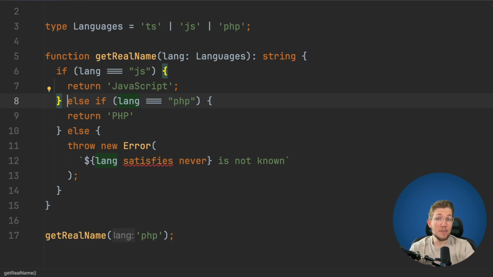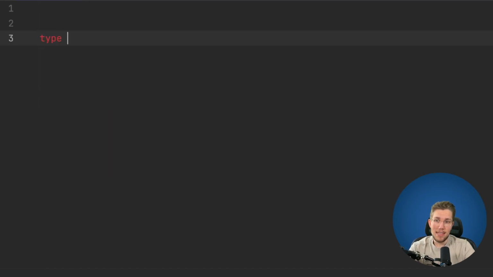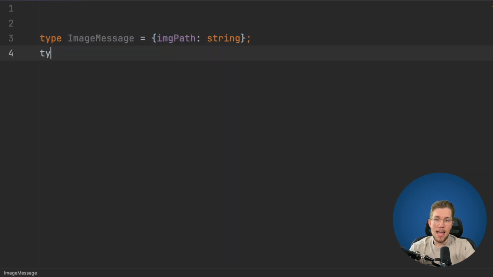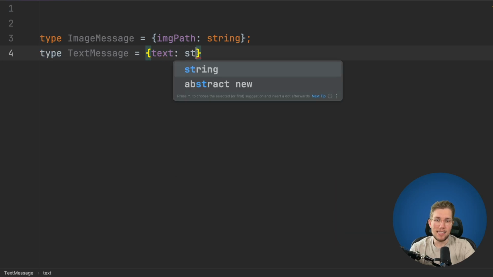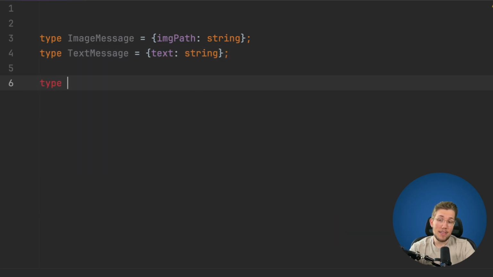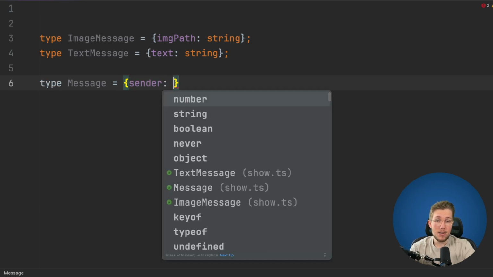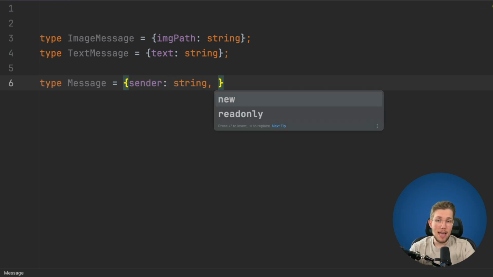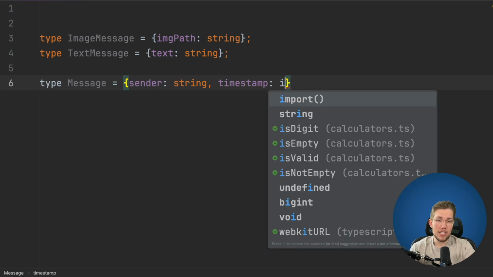Now, sometimes we have to sacrifice something if we only can have this or that. And let me show you how you can achieve this, because sometimes you really want this. So let's say we have a type here, and let's call this type image message. And this has an image path in it, which is a string. And we have a text message like this, which has a text in it, which is a string. Now, let's say we have a type message, and we want it to have a sender, which is a string, and a timestamp, which is a number.